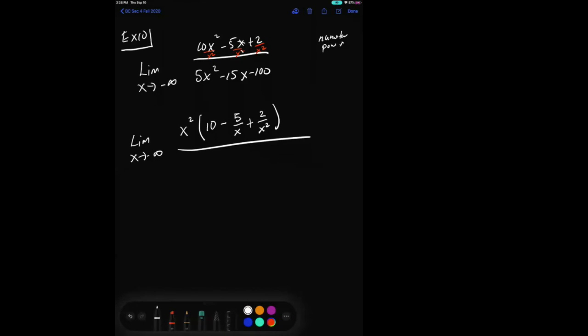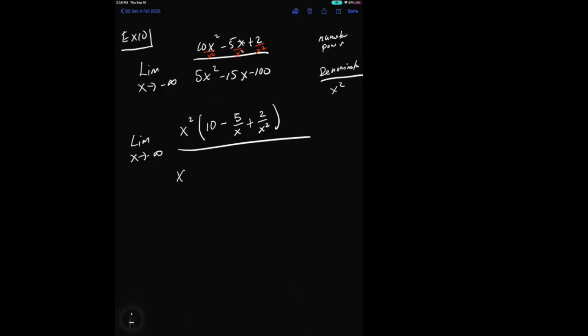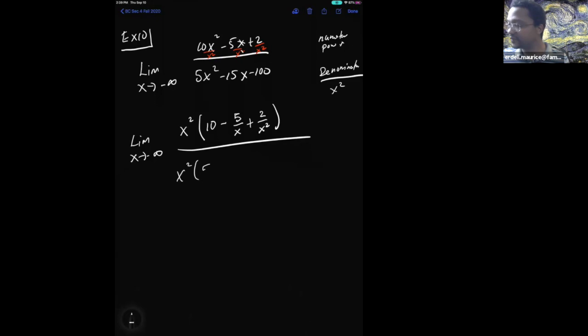The highest power in the denominator is again x squared, right? So I factor out an x squared, and that leaves me 5 minus 15 over x minus 100 over x squared. Have I lost anybody so far?